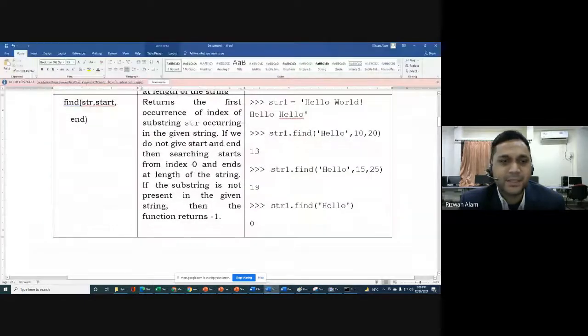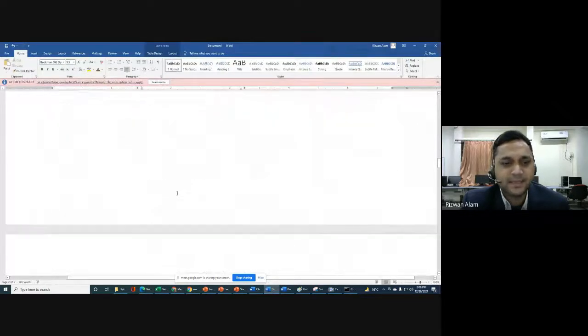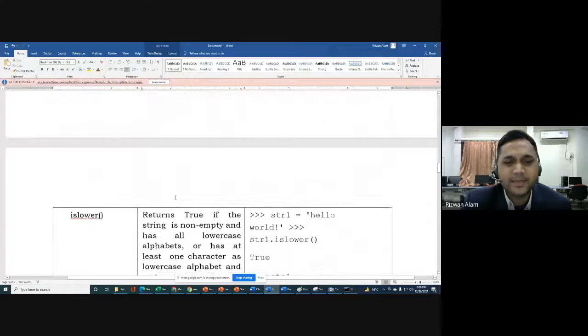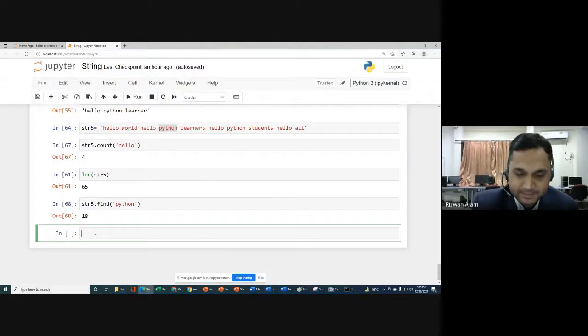I will share this list of built-in functions. Then after index we have startswith, and we can check isalnum, islower, isupper. So islower and isupper are just to check whether your string is in lower case or not. Okay, it will be true if the string is non-empty and has all lowercase alphabet. It means if all the characters are lowercase, then only you will get true for this function islower. So we can check str5.islower.